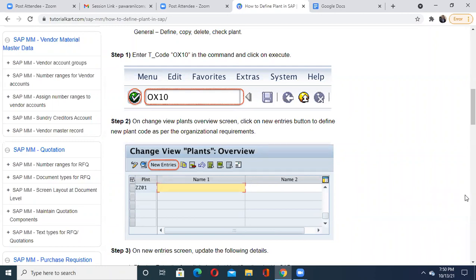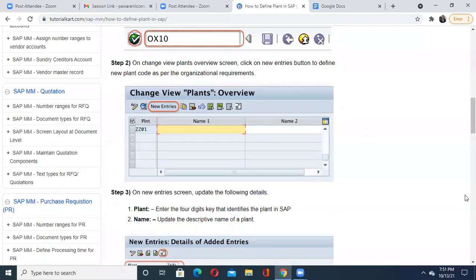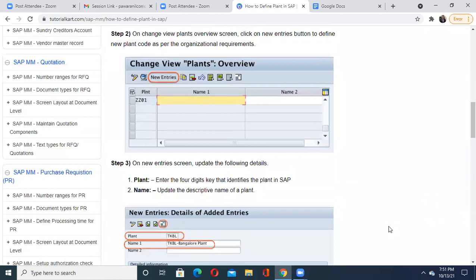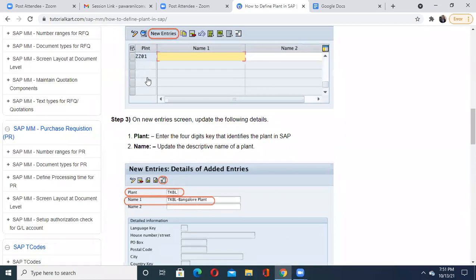So to define a new plant, which transaction code is required to fill in the command field? OX10. Once you enter it, you go to the Change View Plants Overview screen. Then, to define the new plant, which button is to be pressed? New Entries. Once you press it, you will be able to enter the particular details. Now which details do you have to enter? The first detail you will enter is the plant.